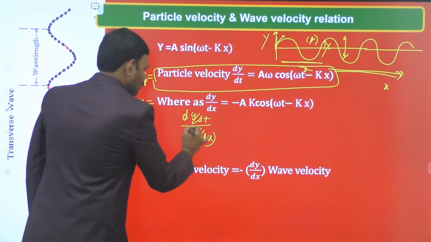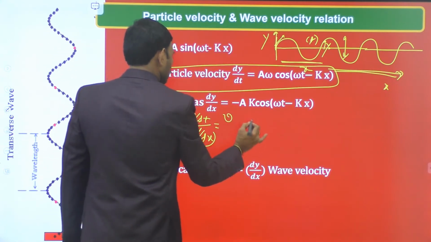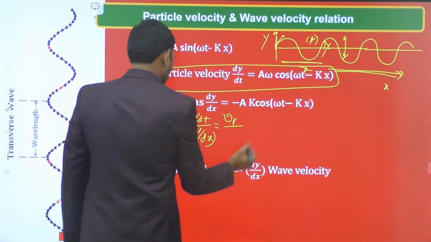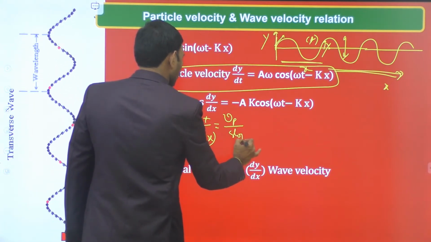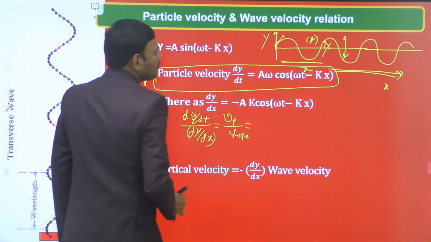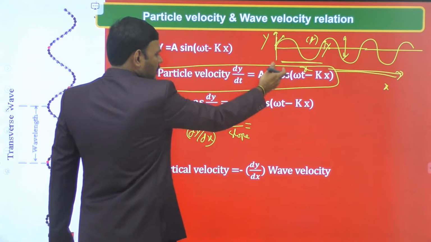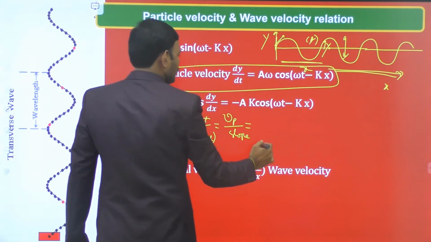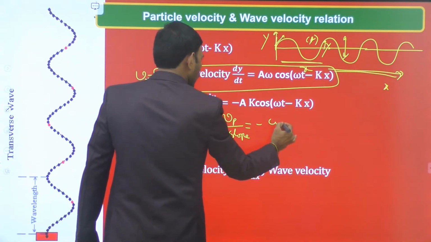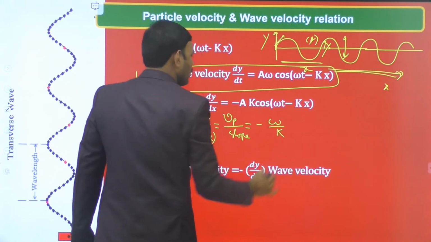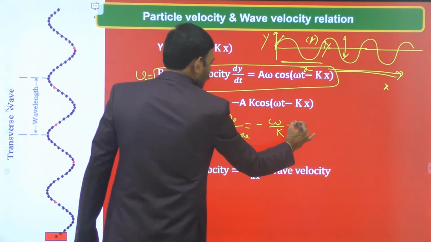Take the ratio of the above two equations, which is the velocity of the particle by dy/dx, that is the slope of the wave, which is equal to, here cos(ωt − kx) is common and cancels in this ratio, a also gets cancelled, and we get this is equal to −ω/k. Okay, ω/k is already defined as the wave velocity v.